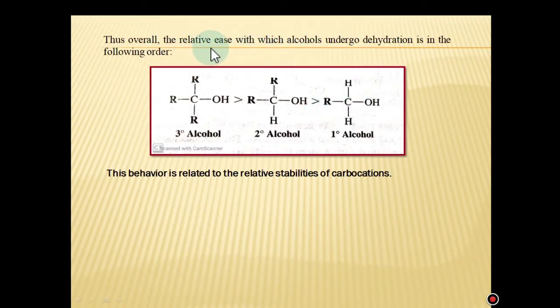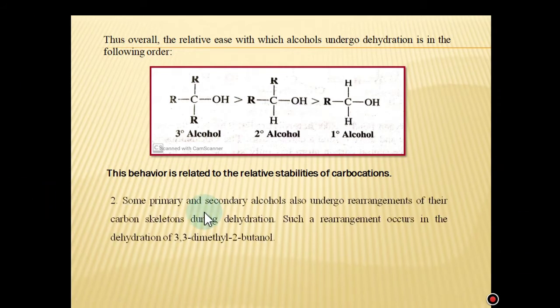Thus, the overall relative ease with which alcohols undergo dehydration is in the following order. You can easily see that tertiary alcohols undergo dehydration easily, while 2-degree alcohols require milder conditions, while 1-degree alcohols are difficult to dehydrate. This reactivity order is generally related to the relative stability of carbocations, and it is an important clue for explaining the mechanism of dehydration of 2-degree and 3-degree alcohols, which we will discuss in the next slides.